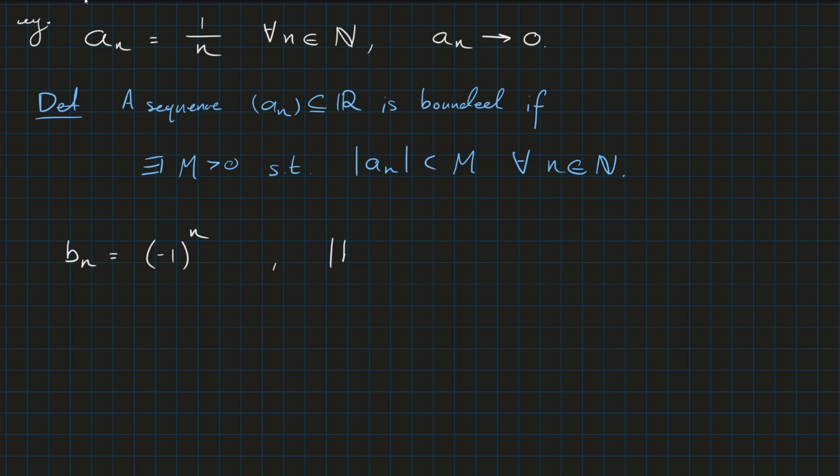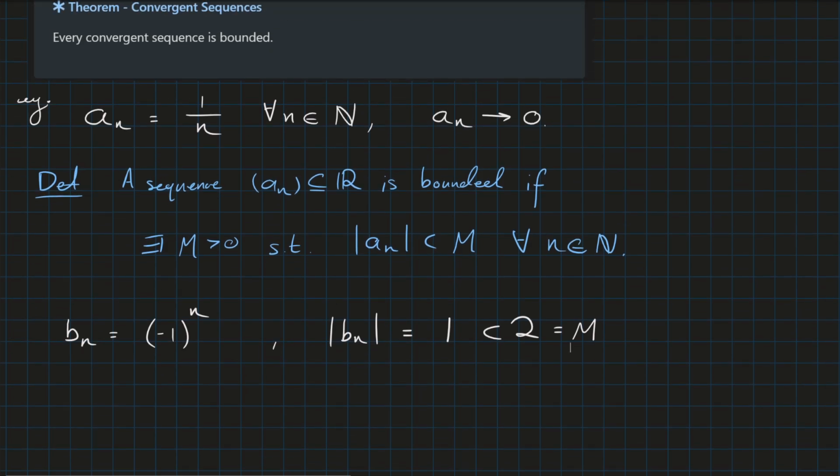The absolute value of b_n is equal to 1, which certainly is less than, I don't know, 2, maybe choose that for M. But the sequence does not converge. It oscillates between -1 and 1. It has two convergent subsequences, the repeated 1s and the repeated -1s, so it itself does not converge.